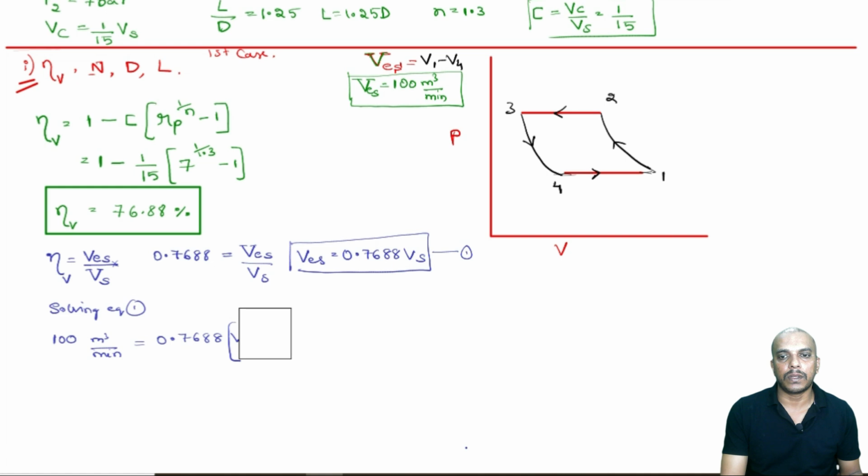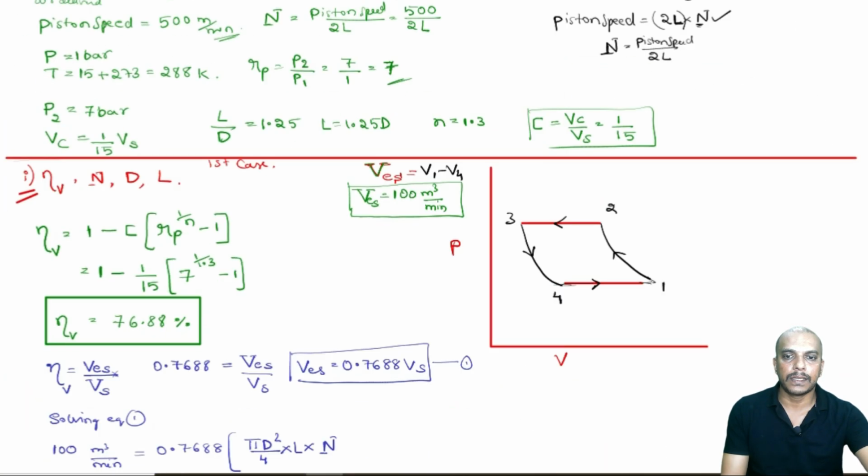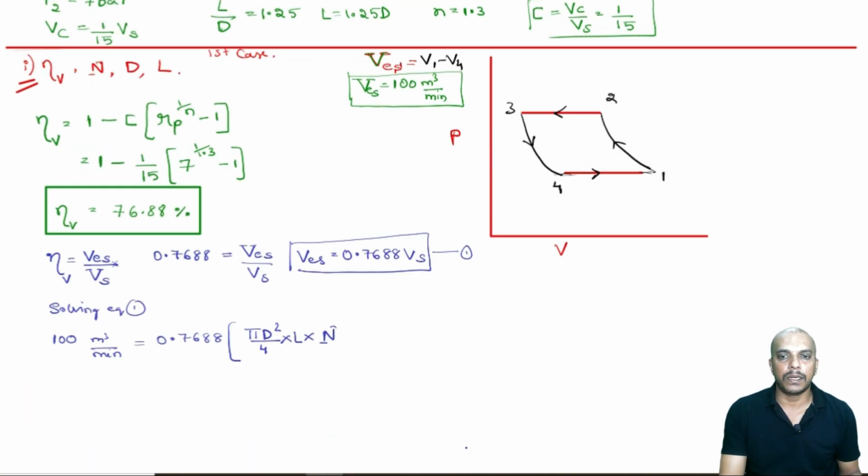Vs is the swept volume. Swept volume is given by the equation pi d square by 4 into L into N. But we know that we are talking about a double acting cylinder, so this has to be multiplied by 2.